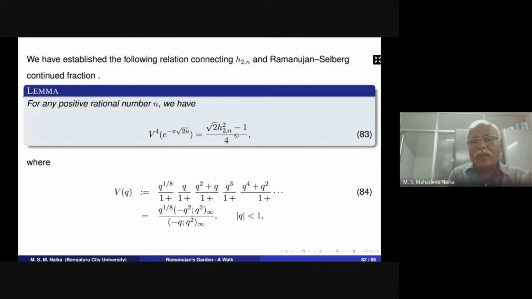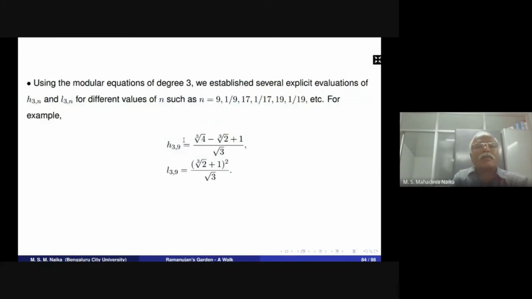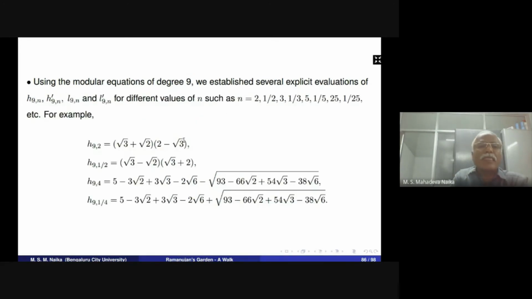The Eisenstein continued fraction is related in this way too: if we find h2,n, we can easily find its explicit evaluations. These are the values we find by using our equations, and with them we can easily find the explicit evaluations of Ramanujan's Göllnitz-Gordon continued fraction and the Eisenstein continued fractions.